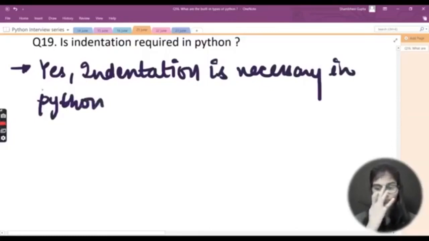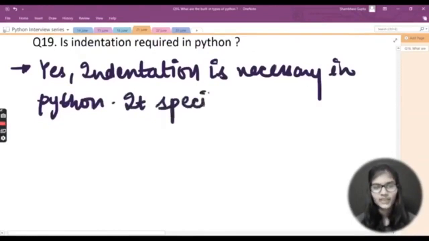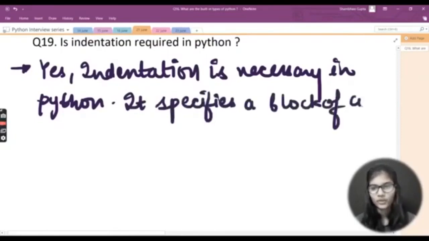Other than this, I'll let you know more. First of all, define what we mean by indentation. It specifies a block of code. This is the definition of indentation, so you can give out this answer, that it specifies a block of code. All the code written in classes, functions, while loops, for loops, and if-else conditions uses indentation, that is, the indent block.